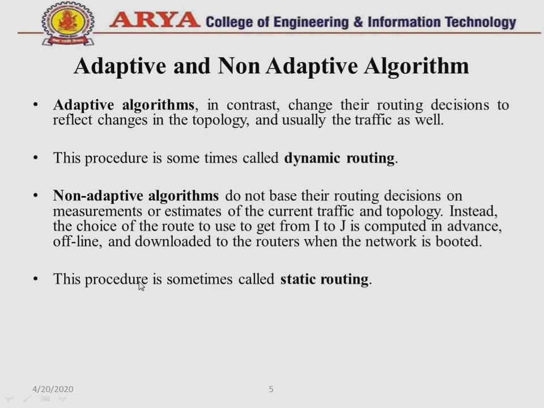What is an adaptive routing algorithm? Adaptive algorithms, in contrast, change their routing decisions to reflect changes in the topology and usually the traffic as well. This procedure is sometimes also called dynamic routing. And the non-adaptive algorithms do not base their routing decisions on measurements or estimates of the current traffic and topology. Instead, the choice of the route to use to get from I to J is computed in advance, offline, and downloaded to the routers when the network is booted. This procedure is sometimes called static routing.